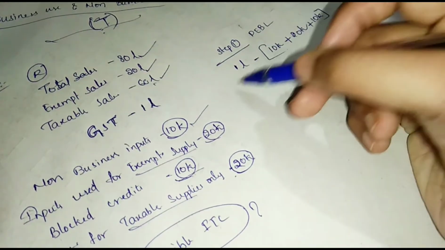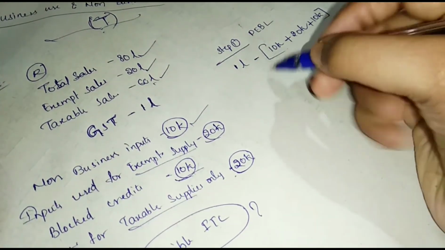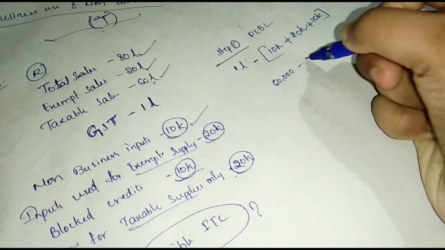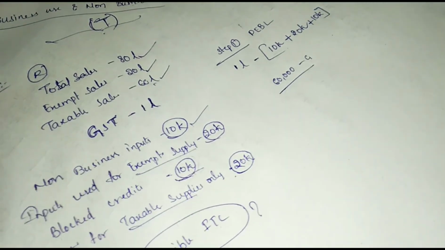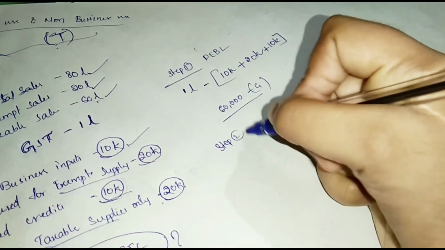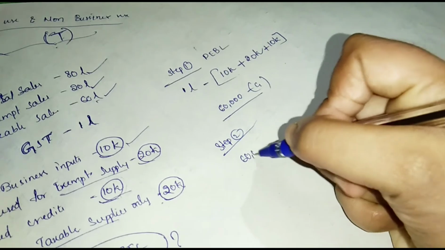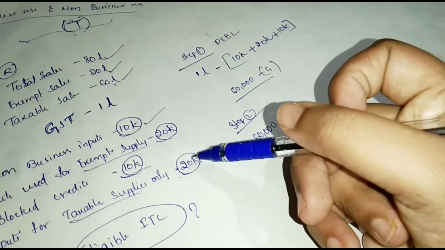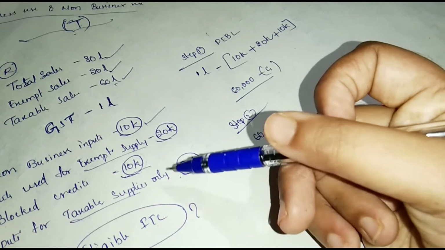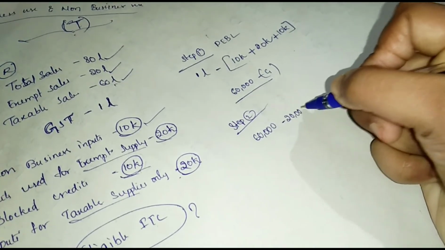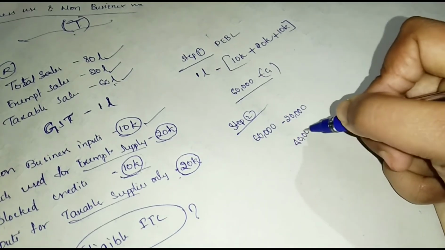Okay, 1 lakh minus 40,000 is 60,000. C1 is 60,000. And see the next, step 2. C1 minus good credits, that means taxable and zero rated supplies. See, taxable supplies 20,000. 60,000 minus 20,000 means 40,000, C2.